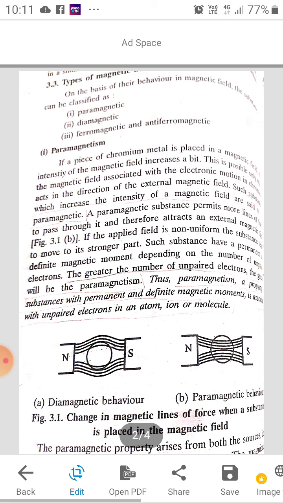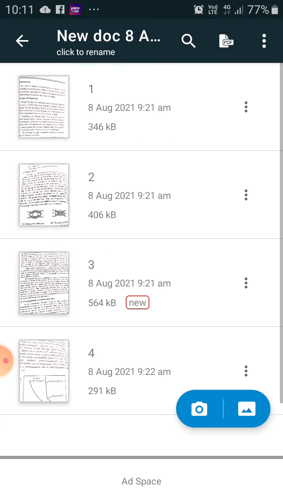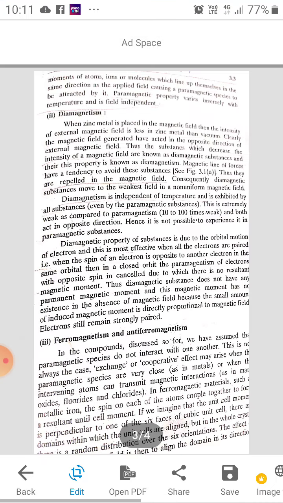The next type of property with which we can deal is diamagnetism. When zinc metal is placed in the magnetic field, then the intensity of the external magnetic field is less in zinc metal than in vacuum.